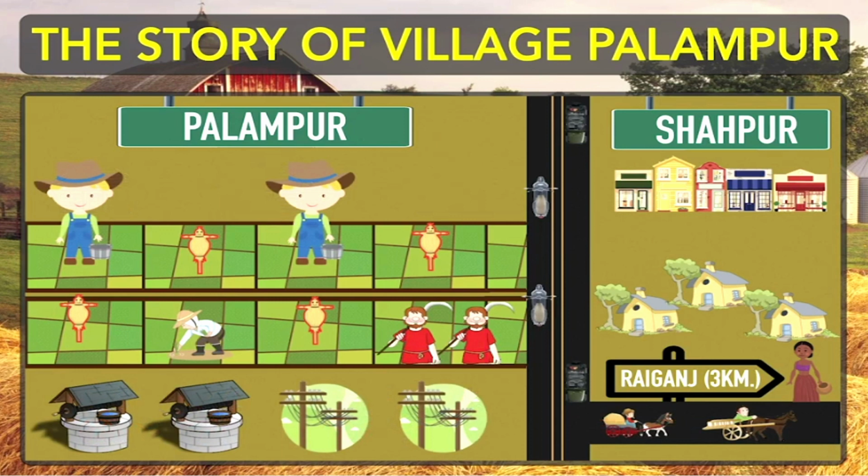Then we have pakka houses, kacha houses, in some portions we have metal road, as well as in some portions unmetal road also. People are using various kinds of traditional and modern methods of irrigation also in the fields. They were using modern tools also, as well as some traditional tools.